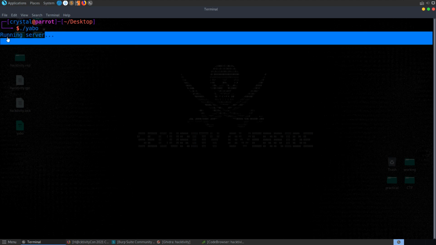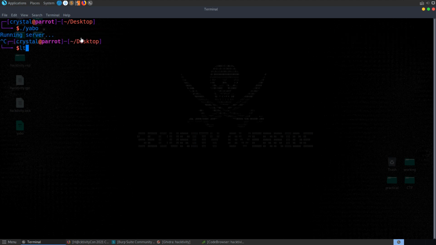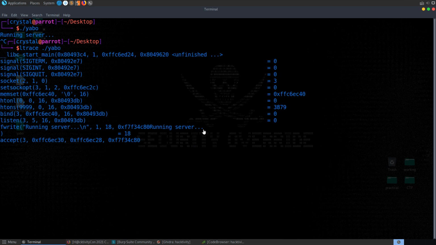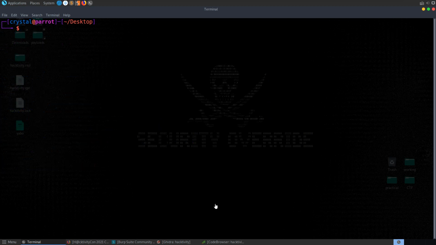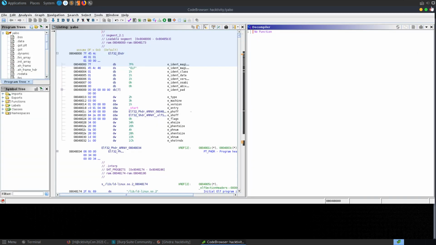Let's try and run the program as well and see what happens. You can see here we get "running server", so we could try running that with ltrace and see if it's letting us know what port number it's looking for, but I can't see it there. Maybe we need to convert some of the hex values, but let's just go over to Ghidra and take a look at the disassembly.